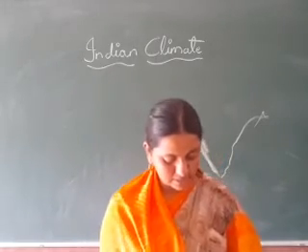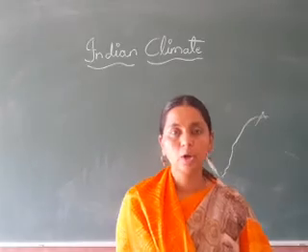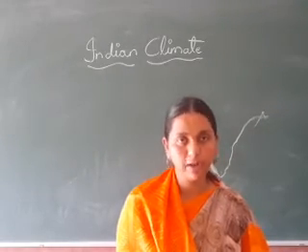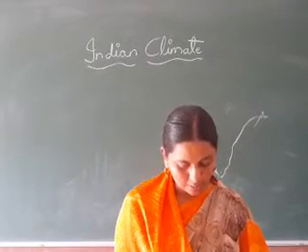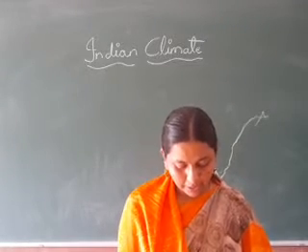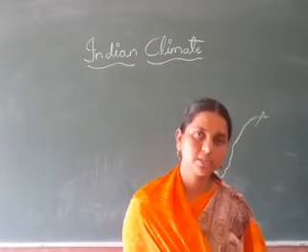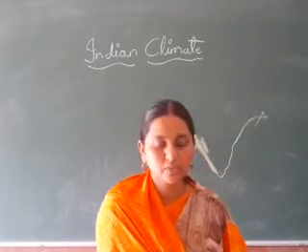Next, fill in the blanks here. First one, India has dash type of climate. Tropical monsoon type of climate. So the answer is tropical monsoon. Next, second one, in India, Mawsynram receives the highest rainfall. Understood? Mawsynram is the place where India receives the highest rainfall.